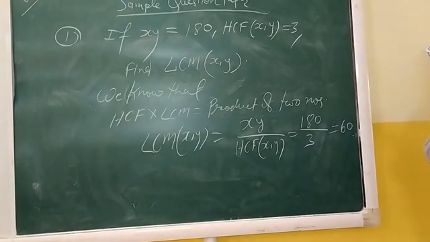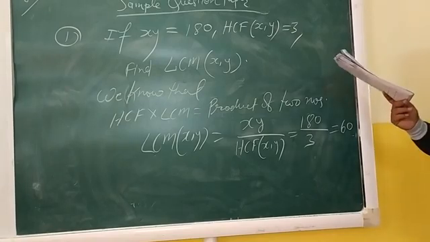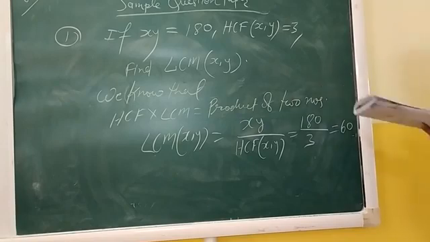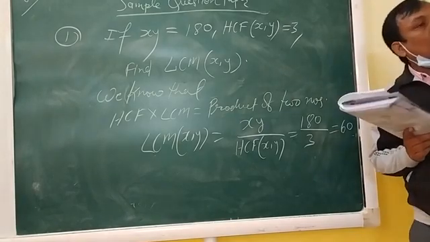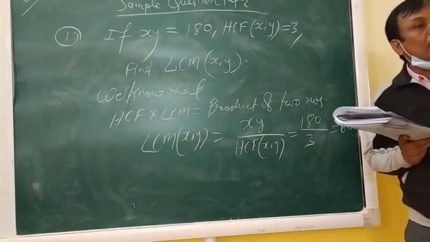Next question. The next question is on the decimal representation. You can note down the question by listening.